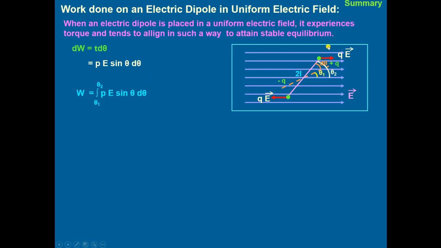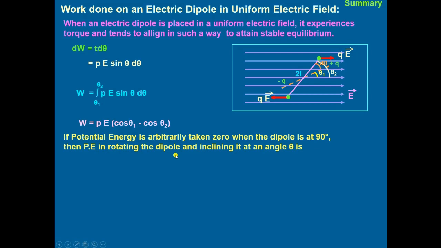And to rotate this dipole from theta 1 to theta 2, we integrate this equation. W will be equal to the integration from theta 1 to theta 2 of pE sin theta d theta. After calculation, W will be equal to pE (cos theta 1 minus cos theta 2).